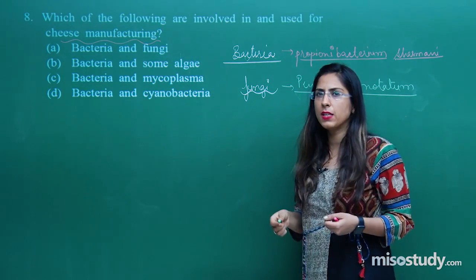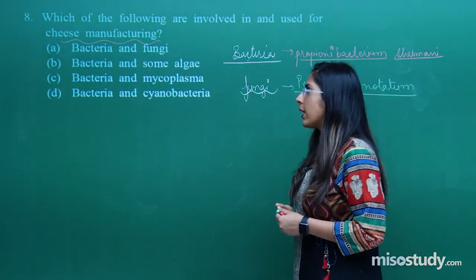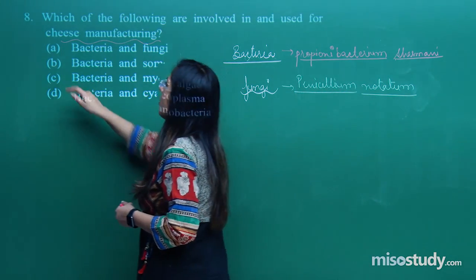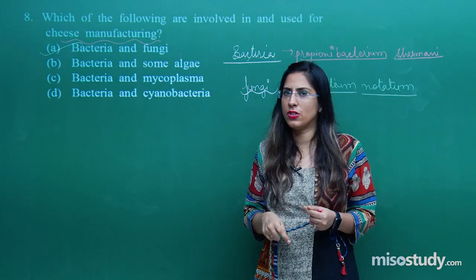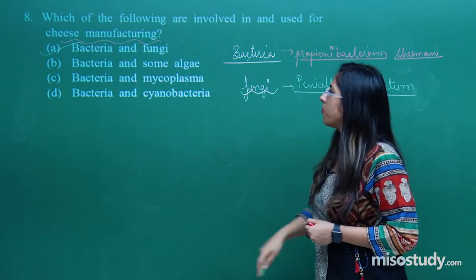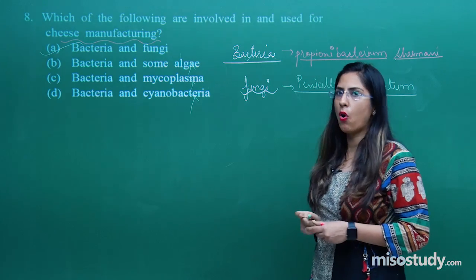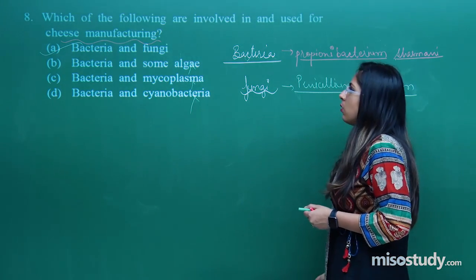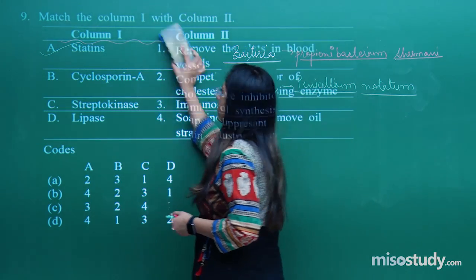Now what do these microbes do? They help in coagulation of the milk protein casein. So the correct option for question number 8 is bacteria and fungi, which are helpful for cheese production. The rest of the options, like algae, mycoplasma, cyanobacteria, are wrong. So let's look at the next question, question number 9.